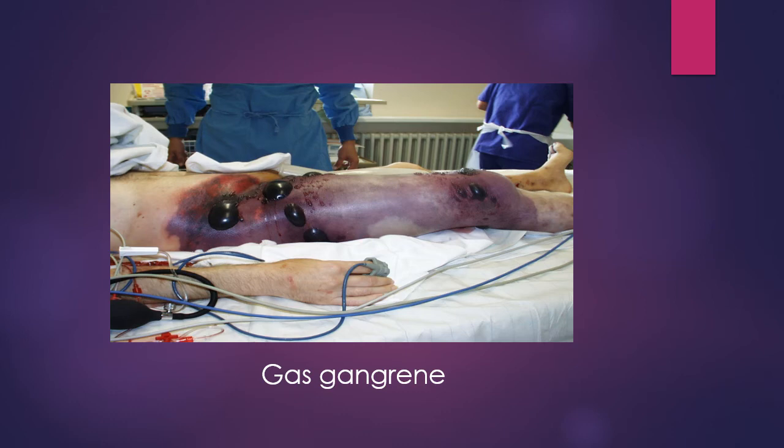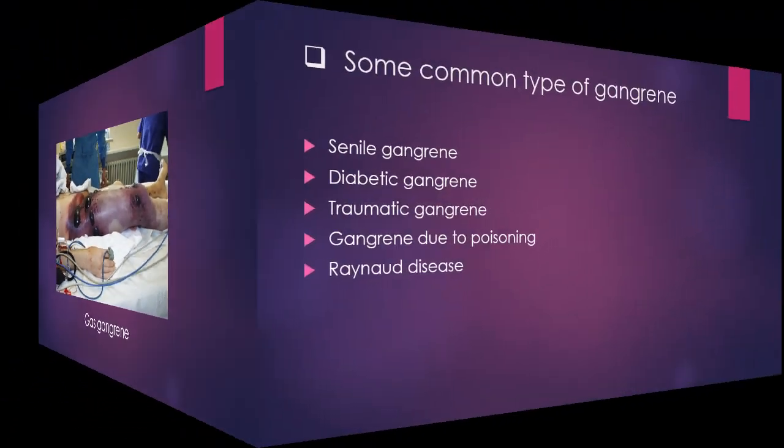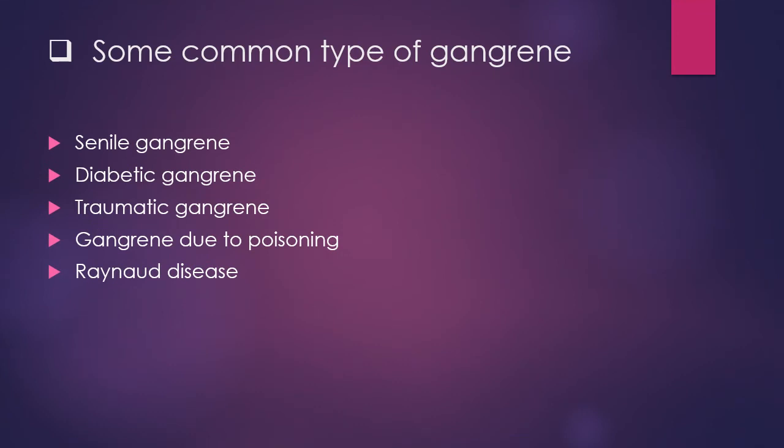These are the three main types of gangrene: dry gangrene, moist gangrene and gas gangrene. These three are in your syllabus, but many other types of gangrene are also there, such as senile gangrene, diabetic gangrene, traumatic gangrene, and gangrene due to poisoning and renal diseases.